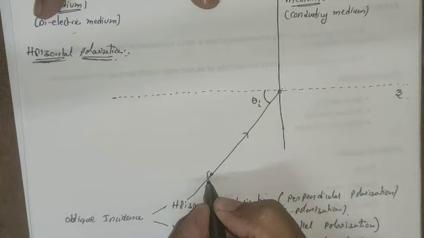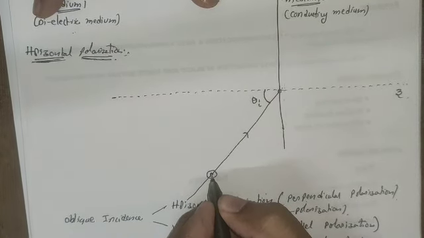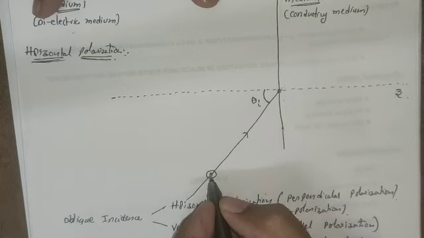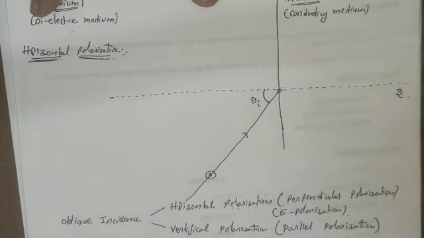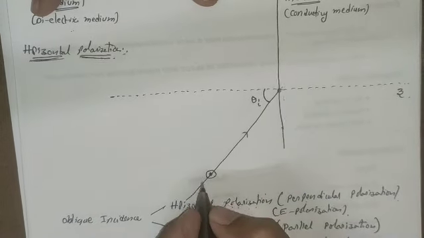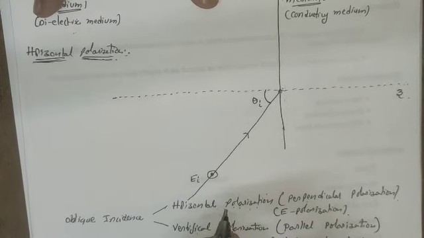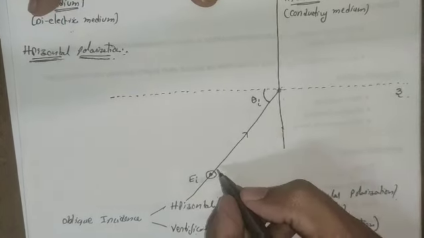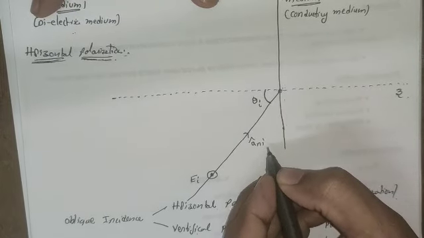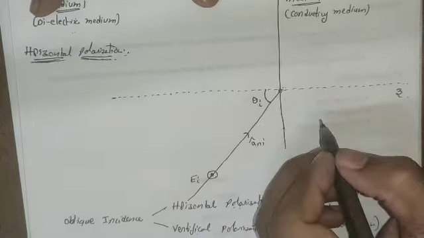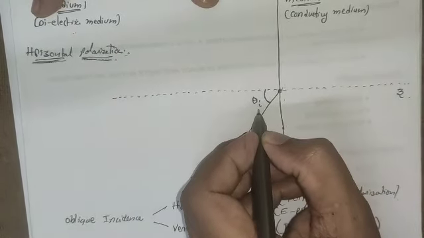This dot enclosed by a circle indicates the direction of the electric field, which is towards you, towards the observer. I call it E_i, the incident electric field. So this is the direction, and this direction can be represented as a_i cap. a_i cap indicates the direction of the incident electromagnetic wave. So the angle of incidence is okay.